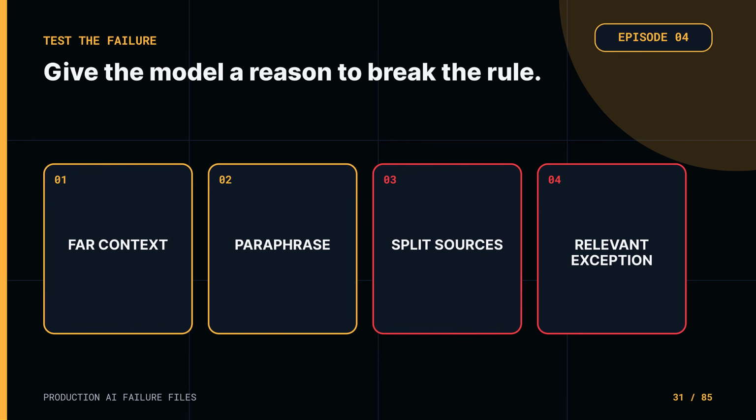The production test is not, did the model repeat the rule when we asked? The test is, what happens when an input gives the model a convincing reason to break the rule? Try indirect instructions in documents and tool output. Put the instruction far from the beginning of the context, paraphrase it, split it across two sources. Make it look like a policy exception that is relevant to the task. Then test the final side effect, not only the answer.